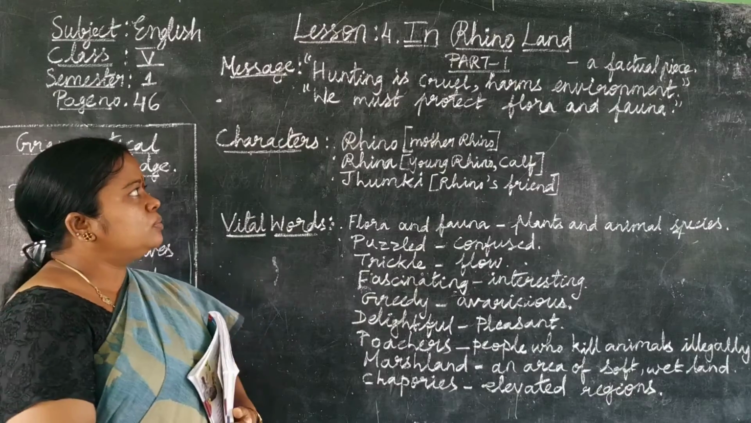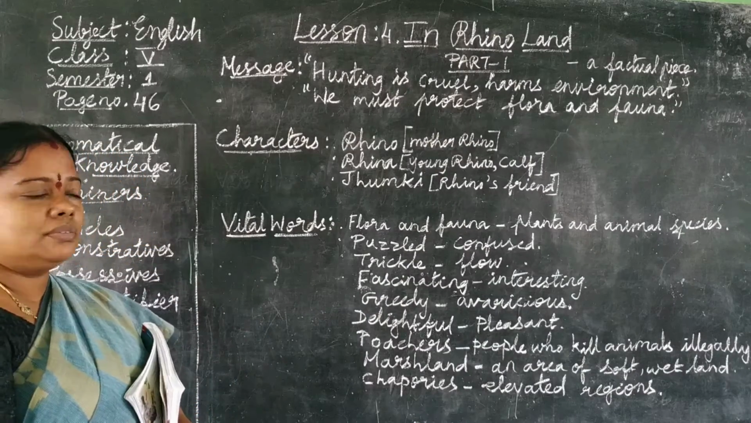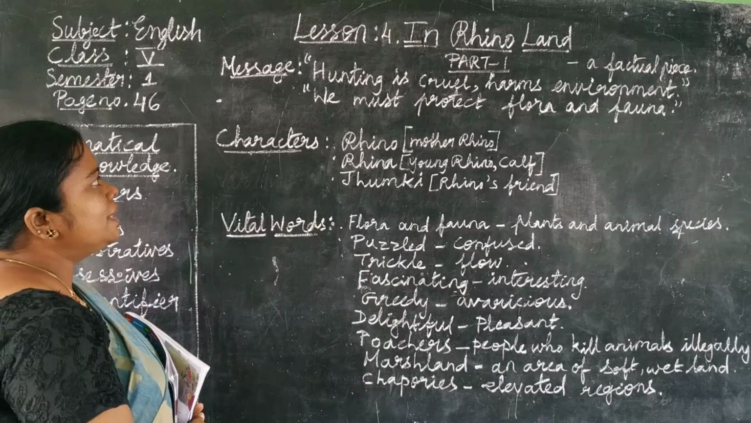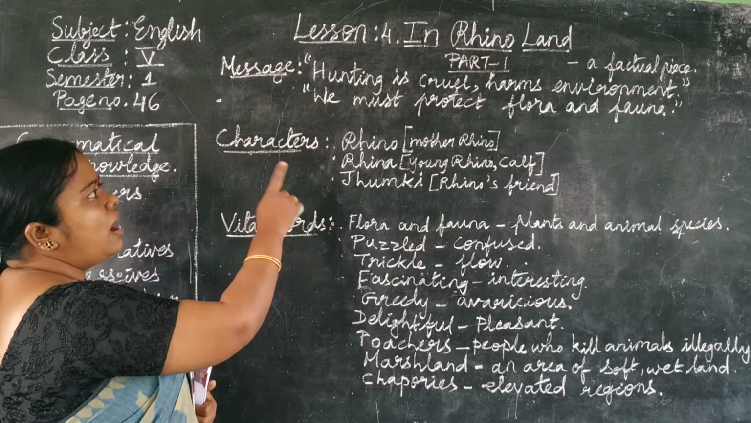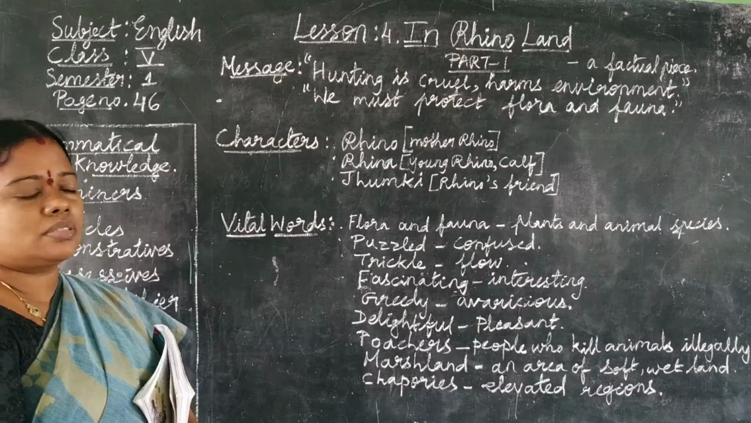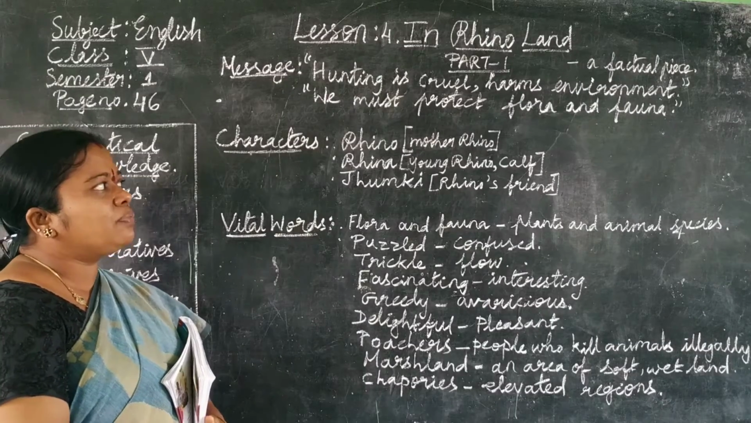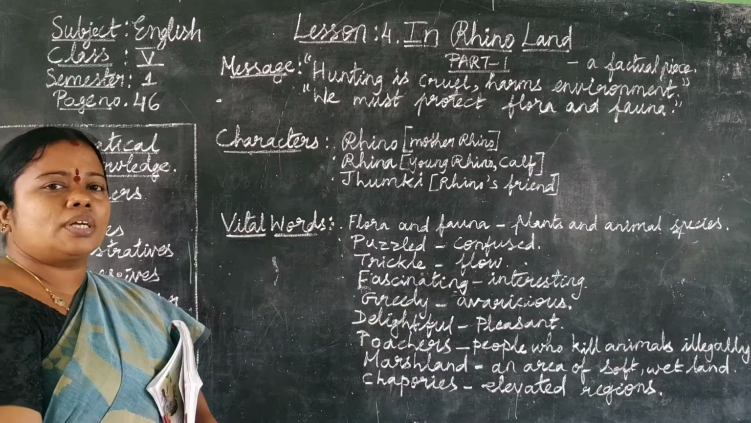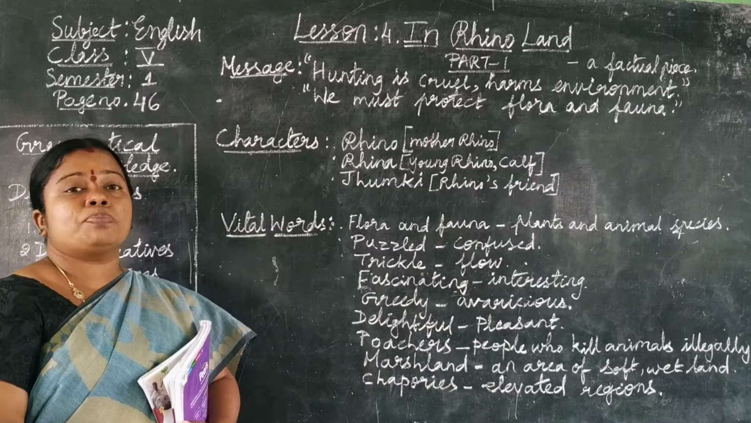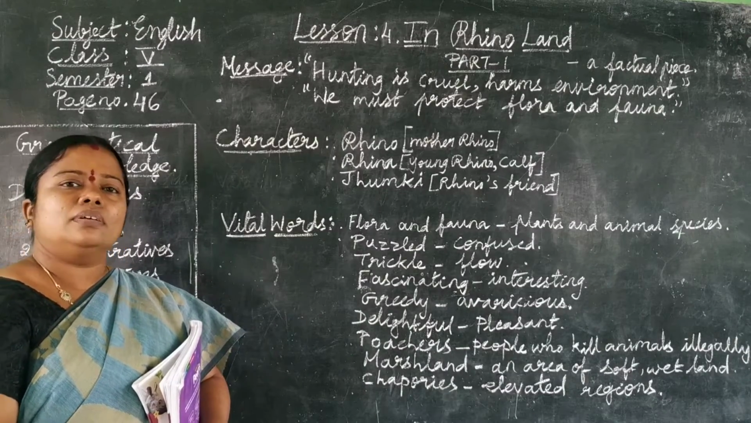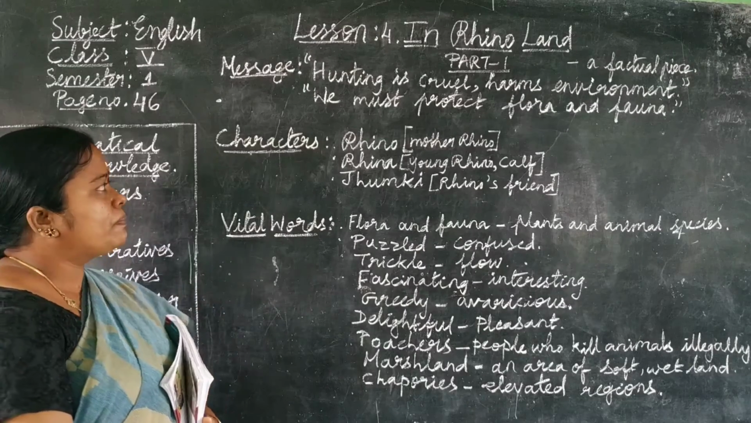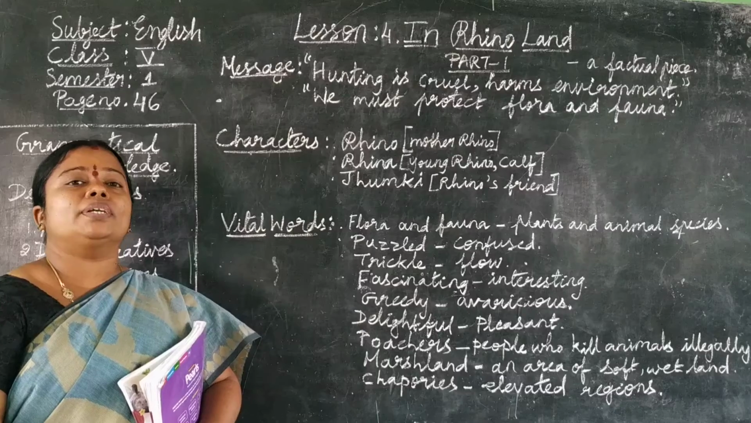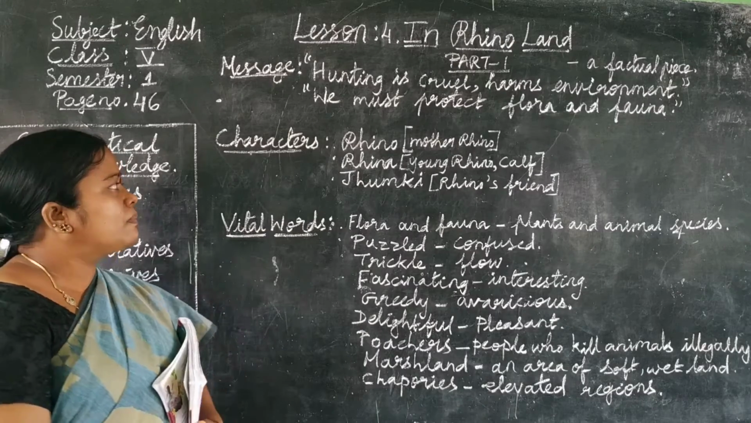Okay, now in part 1, what is the message of the lesson? Hunting is cruel, harms environment. We must protect flora and fauna. What do you mean by flora and fauna, children? Different species of animals and plants. Okay, and hunting is cruel. We must protect animals and plants.